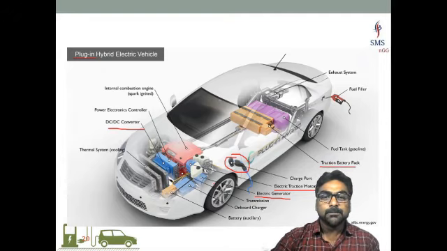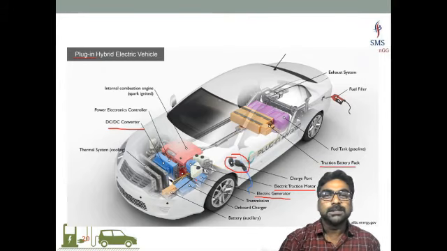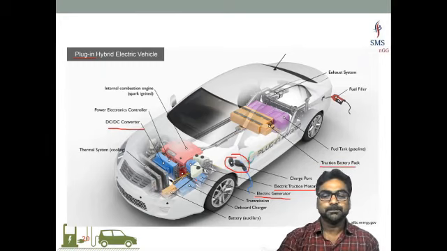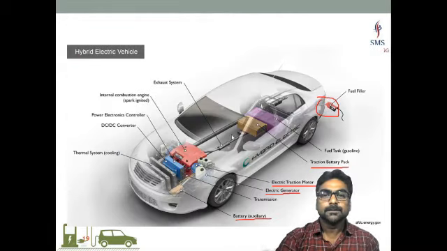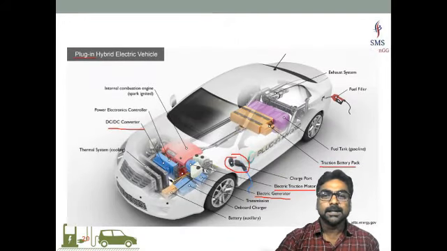And here the electric traction motor would have a better proportion than that of the hybrid electric vehicle. That is another difference between hybrid and plug-in hybrid electric vehicle, that you can realize from the size of the battery itself, right? See, this is a difference. Now have a look at the battery of this size and the battery here, right?